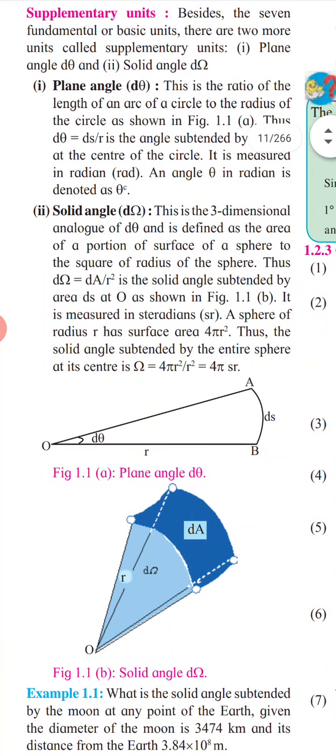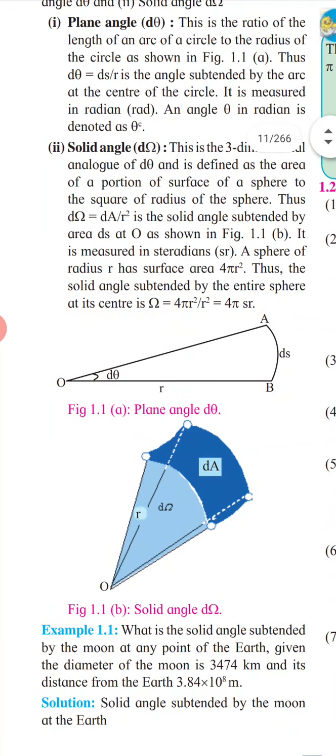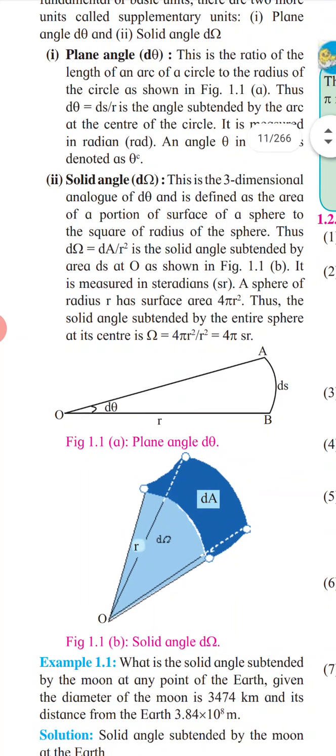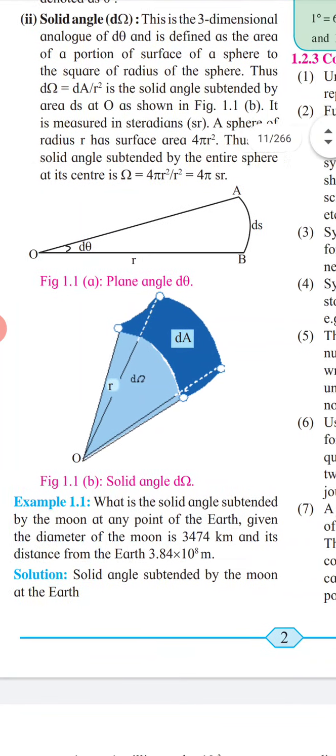Whatever the symbol of plane angle is, that is rad, and the symbol of solid angle is SR. A sphere of radius r has surface area 4 pi r square. Thus the angle subtended by the entire sphere at its center is omega equal to 4 pi r square upon r square, where r square will cancel out. So it will be 4 pi sr, that is your steradian, 4 pi steradian. In this way you can see plane angle and solid angle.